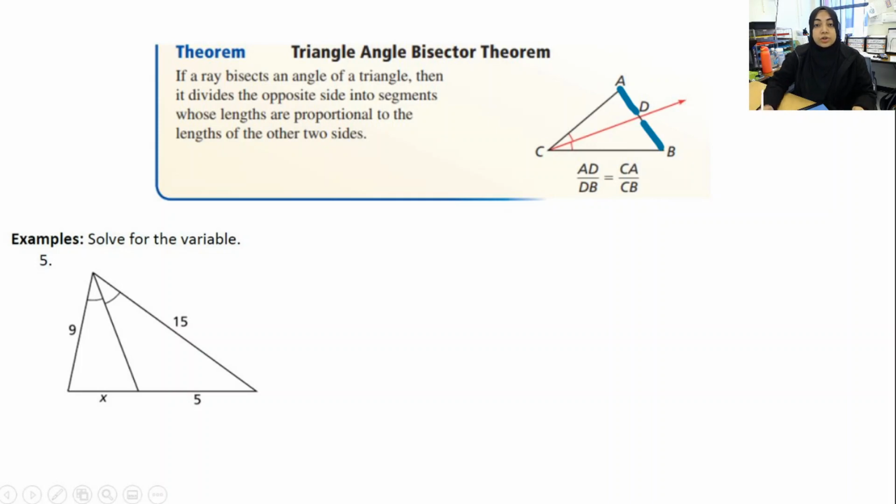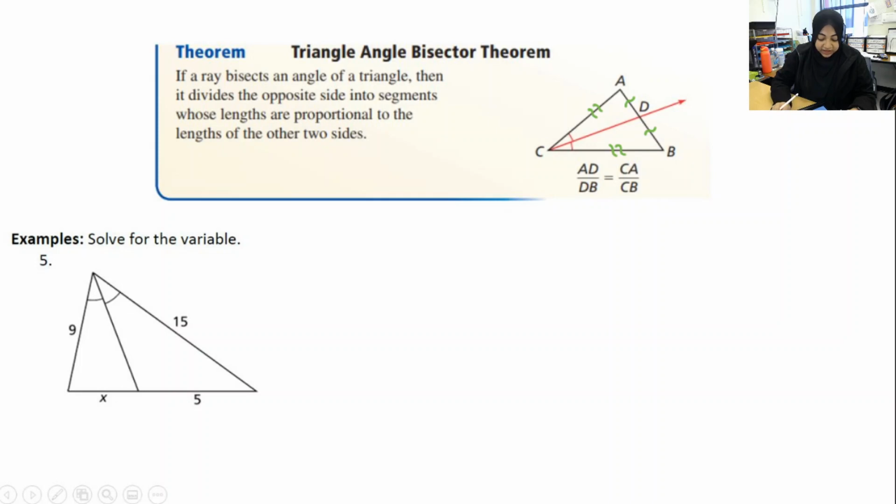I have noticed so many people, when they read the word bisect, they mark the segments congruent. You have to read what it is that's being bisected. The angle is being bisected, so the angles that are created are congruent. However, this theorem tells me that AD and DB, those segments are similar or proportional, and those segments are proportional.